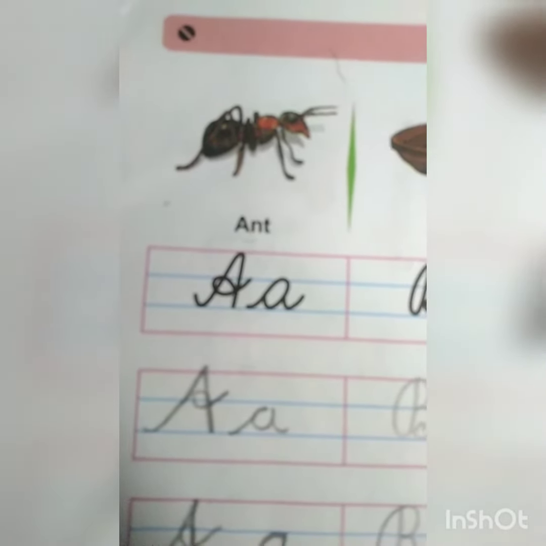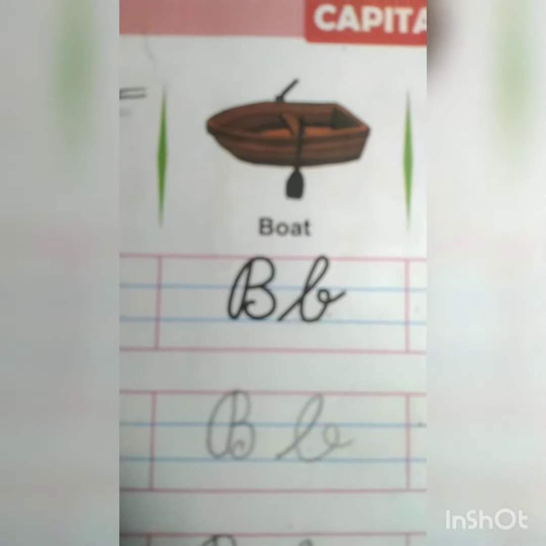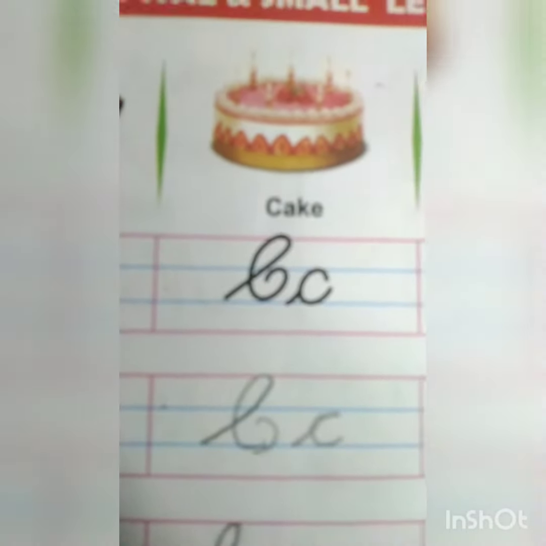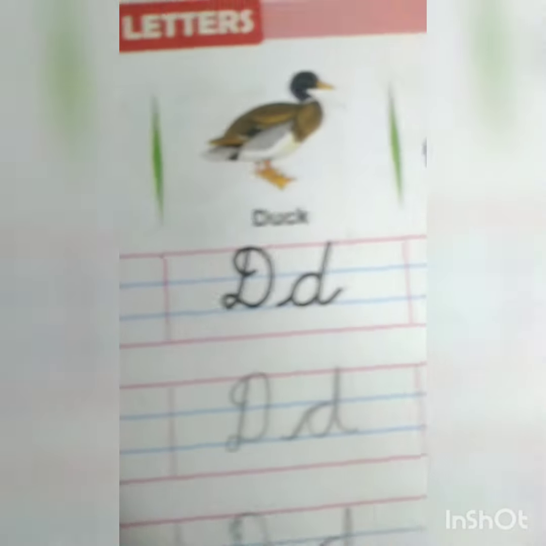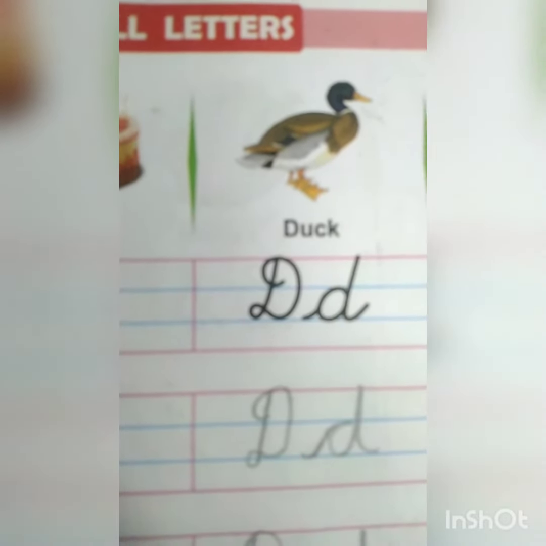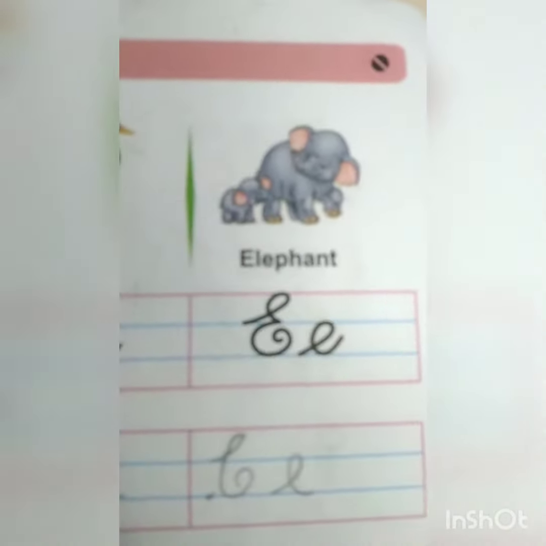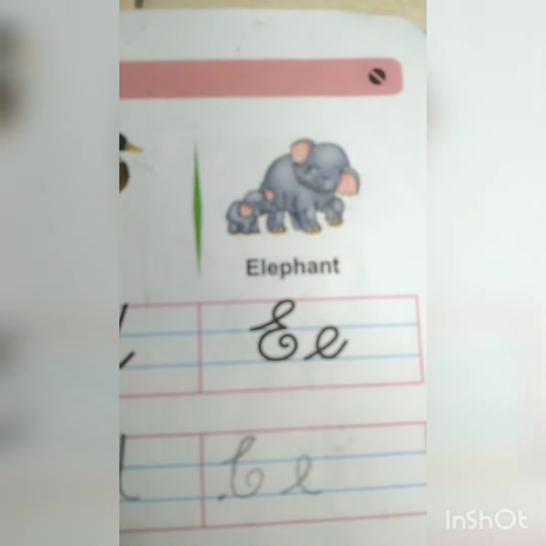A is the sound of letter A. B, b, b. Ba is the sound of letter B. K, k, k. K is the sound of letter C. Da, da, da. Da is the sound of D. A, a, a. A is the sound of letter E.